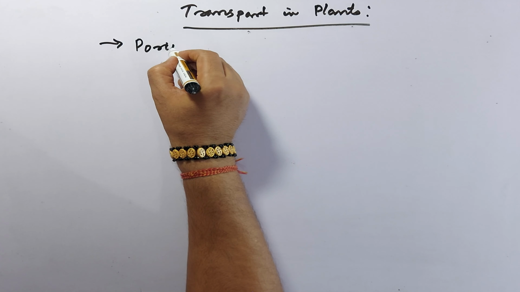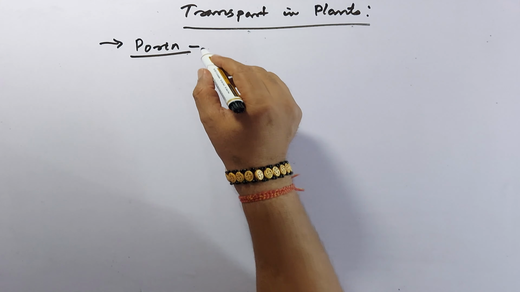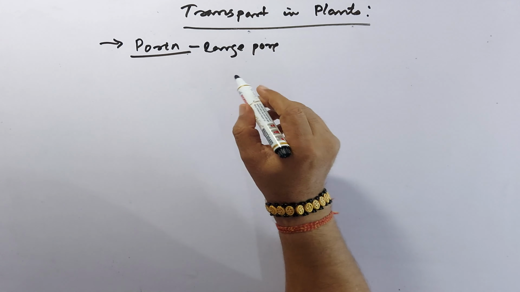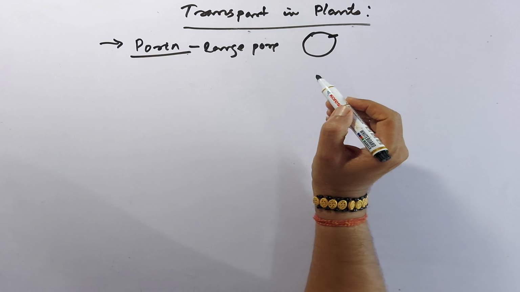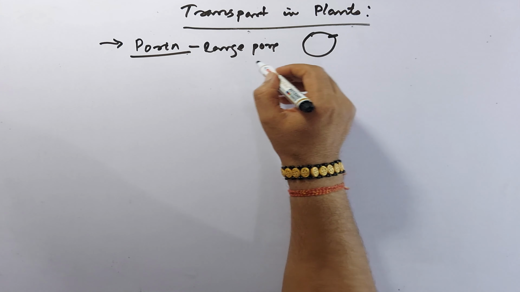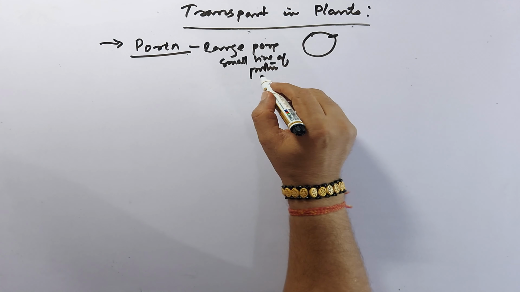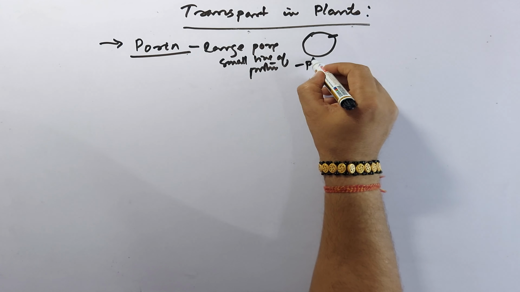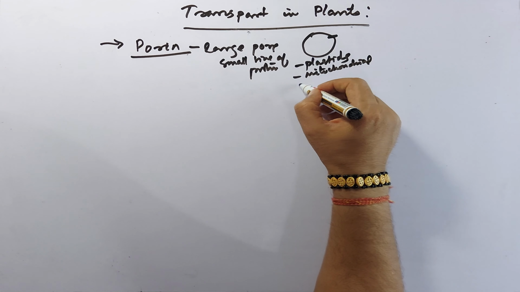First one is porin protein. This porin protein is a very important protein and forms large pores in the membrane, and helps in the transport of small-sized proteins. It is mainly found in plastids, mitochondrial membrane, and bacteria.